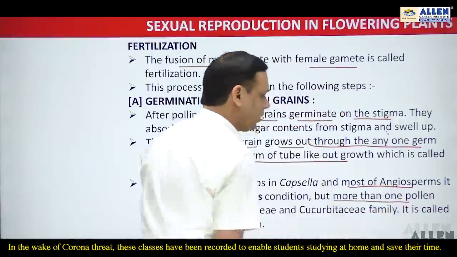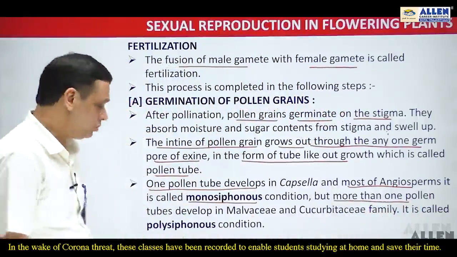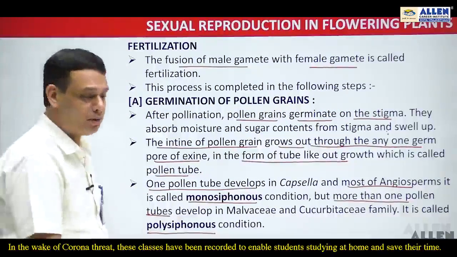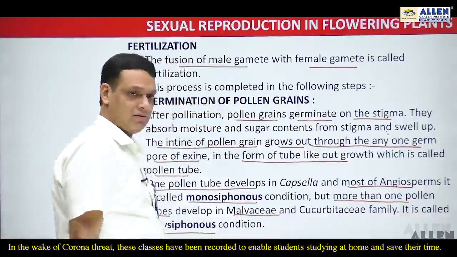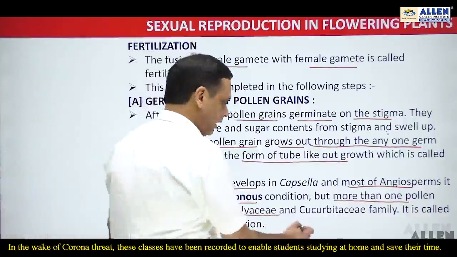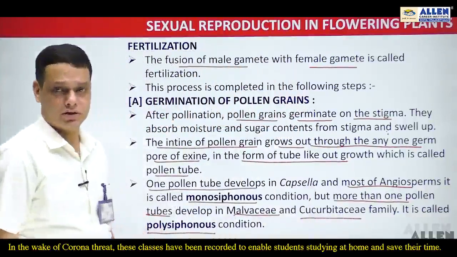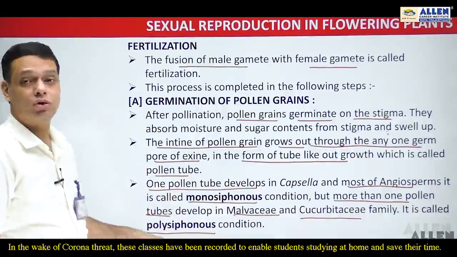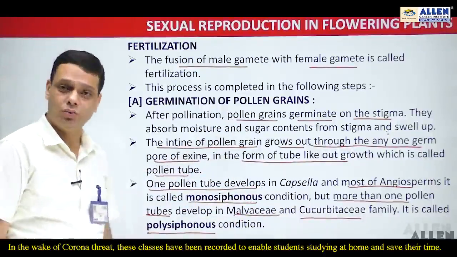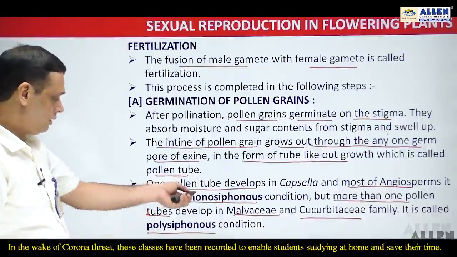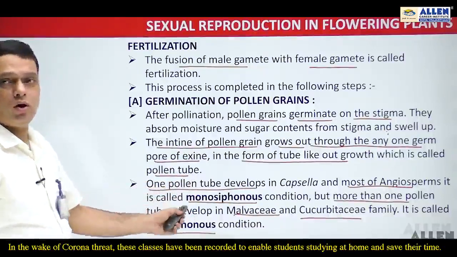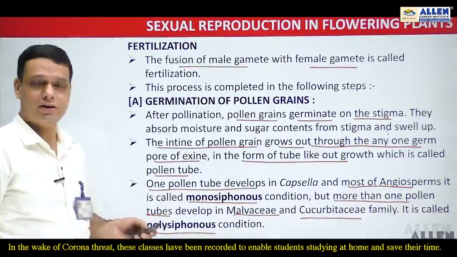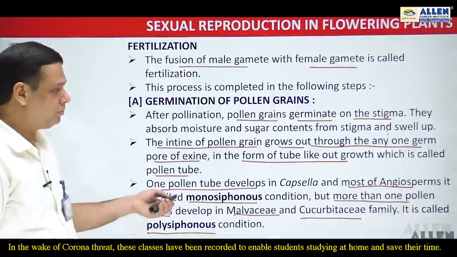But if in some plants more than one pollen tube develops, then the condition is said to be polysiphonous. For example, in the Malvaceae family, like China rose, and in the Cucurbitaceae family, the cucurbits such as watermelon, the condition is polysiphonous, that is, more than one pollen tube develops. So remember both conditions: either one pollen tube or many may develop in an angiospermic plant, but the usual case is monosiphonous, a single pollen tube in most angiosperms.